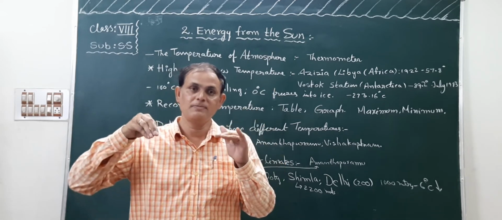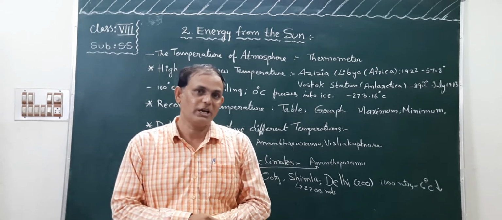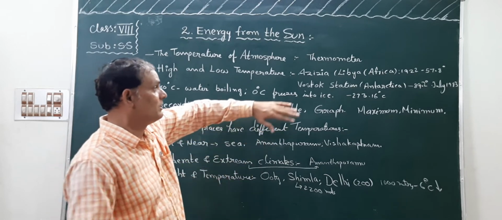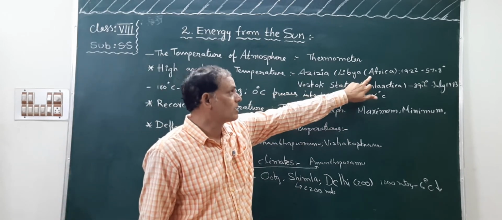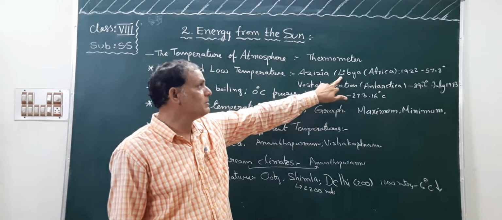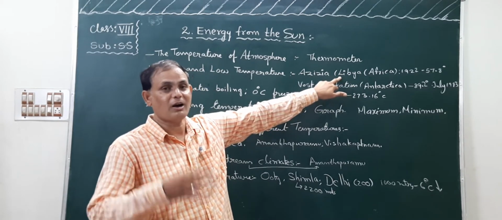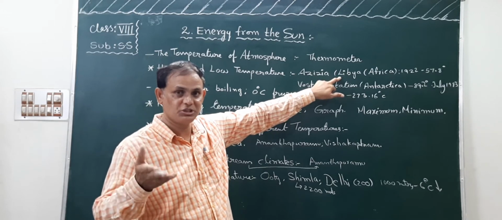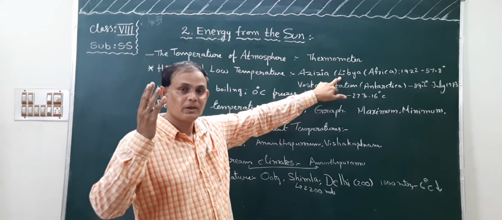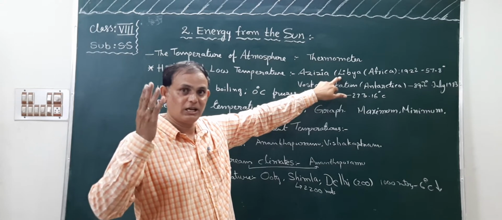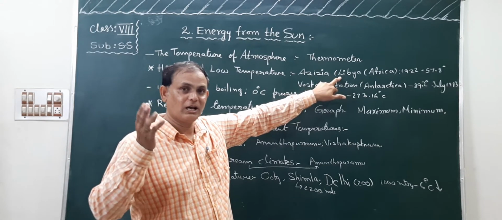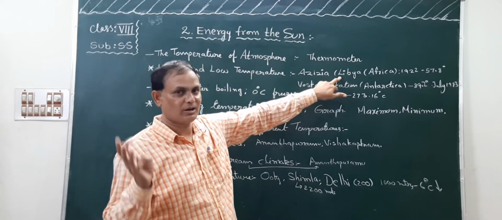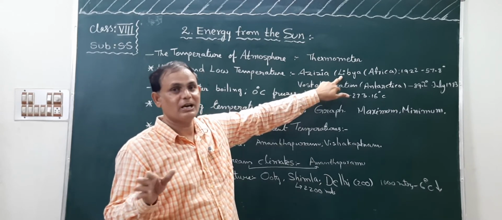It is in the continent of Africa. In the Sahara desert, which country is it? Libya. In Africa, many countries are there, children: Libya, Morocco, Egypt, Ethiopia, Sudan, Zimbabwe, Zambia, Namibia, Ghana, South Africa. These are all countries in the African continent. Libya is one of them.